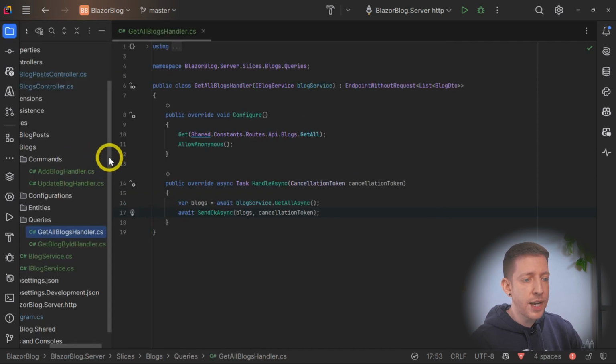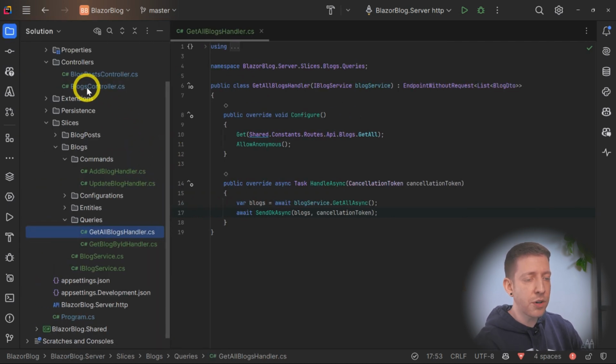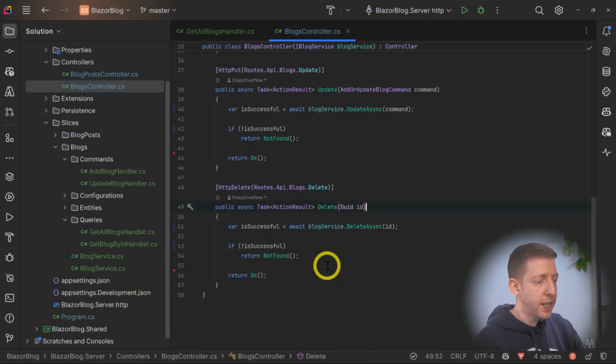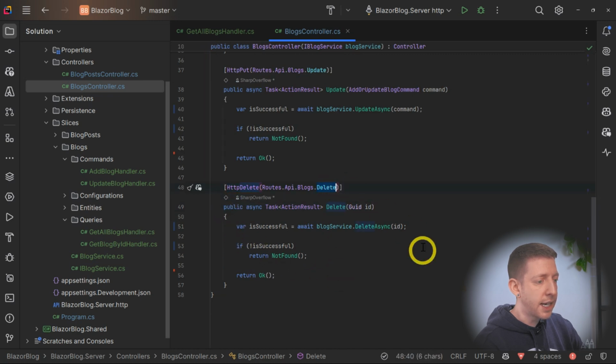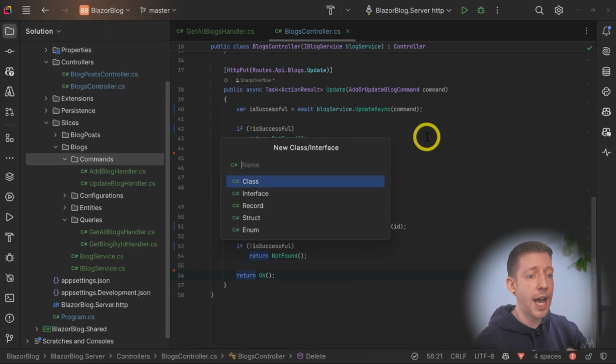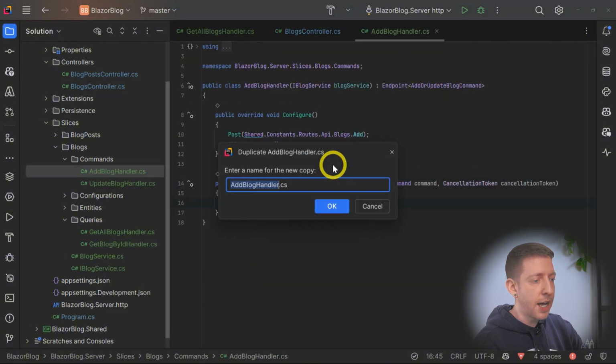I think the last one we need to add before we can delete our blogs controller altogether will be the delete method. So we can see that that is a delete, and it's the delete endpoint. So let's come over to command because of course we're causing something to happen. So it's a command. So let's actually duplicate one we've already got. So let's duplicate the add blog handler.